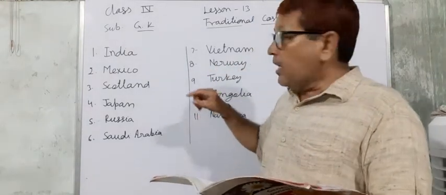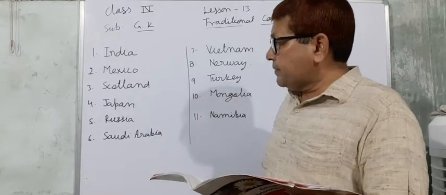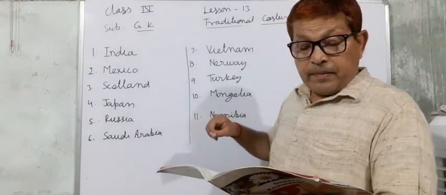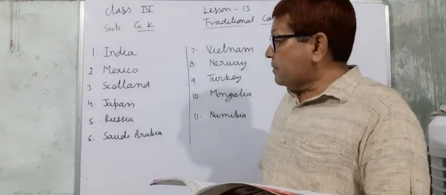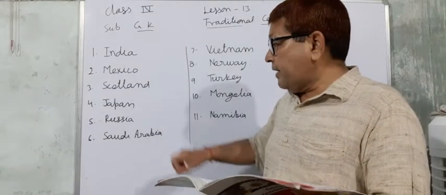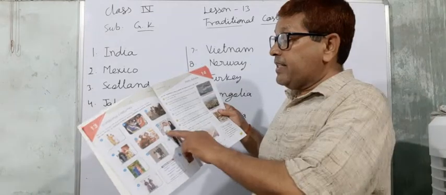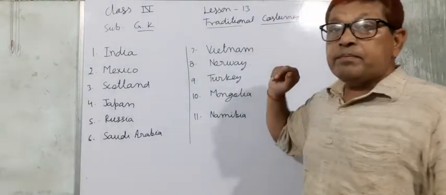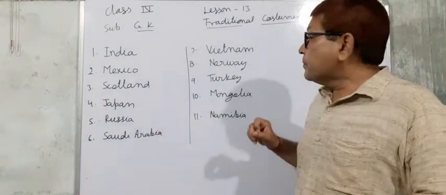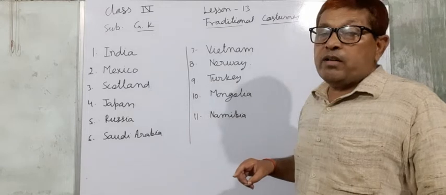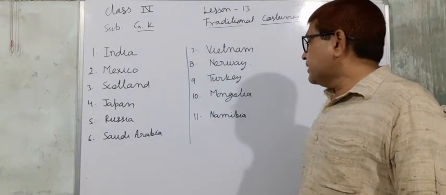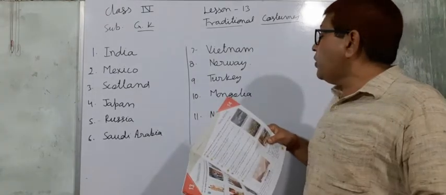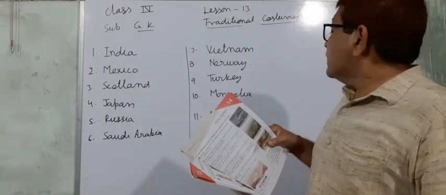Second is Mexico, and third is the costume of Scotland, and fourth is Japan, and fifth is Russia, and sixth is Saudi Arabia, and seventh is Vietnam, and eighth is Norway, and ninth is the costume of Turkey, and 10th is the costume of Mongolia, and 11th is Namibia.